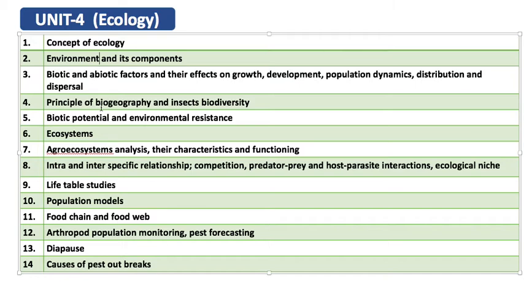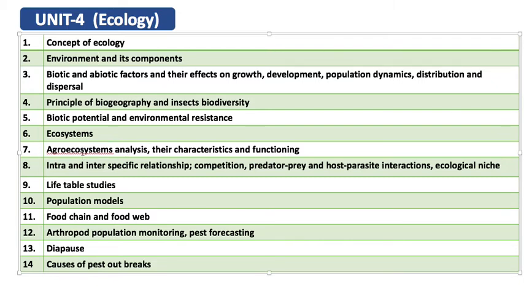Ecosystem is a structural and functional unit of ecology, where we generally study the population, insect population or their community and their interrelationship among them, as well as with the environment. Then coming to the ecosystem, there are several ecosystems: terrestrial ecosystem, agro ecosystem, and marine ecosystem. With respect to crop and insect, we study the agro ecosystem analysis.